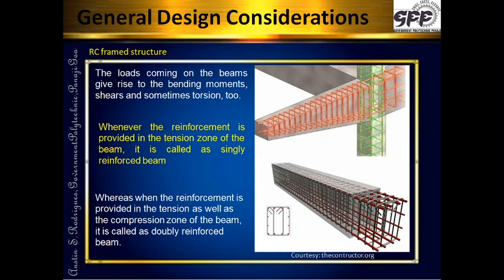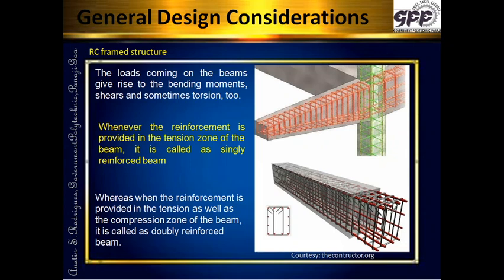So whenever there is a beam, whenever it is loaded, we know that bending moment occurs on the beam. Similarly, at any point in the beam, there is shear force also, represented by the shear force diagram. So at that particular point, if I draw a vertical line on the shear force diagram, I know how much is the magnitude of shear force acting in the beam.